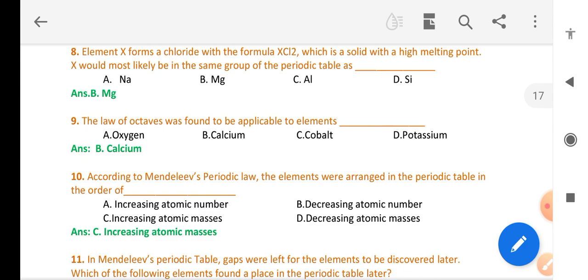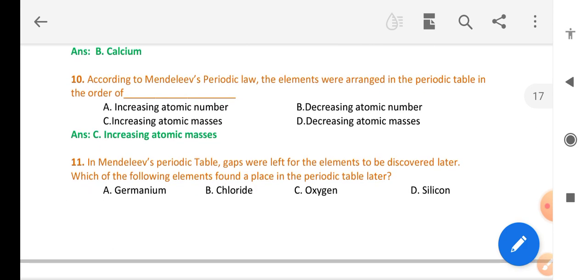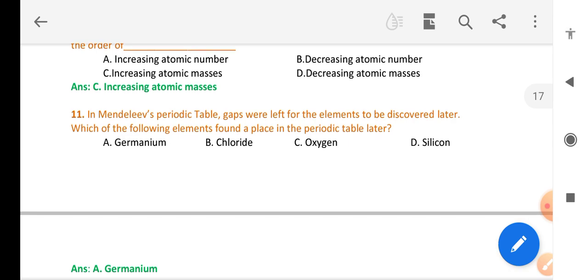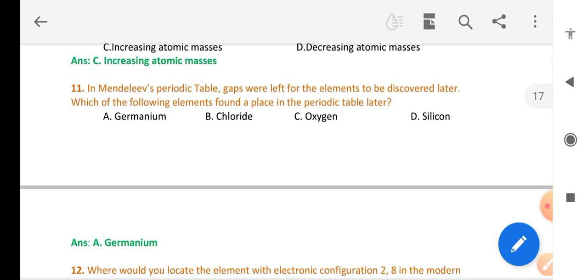The law of octaves was found to be applicable up to the element calcium. According to Mendeleev's periodic law, the elements were arranged in the periodic table in order of increasing atomic masses. Mendeleev's periodic table left gaps for the elements to be discovered later.